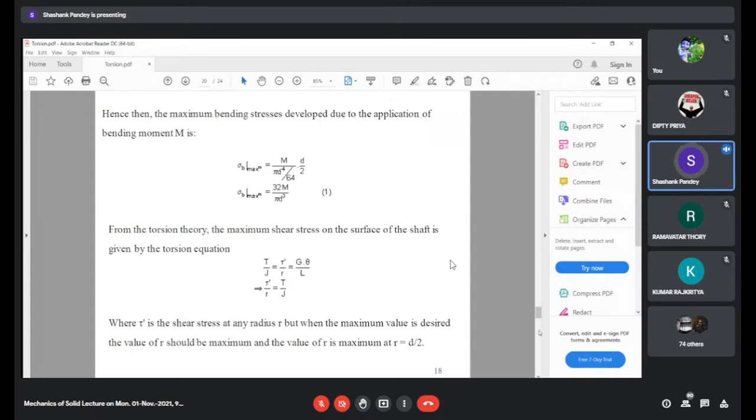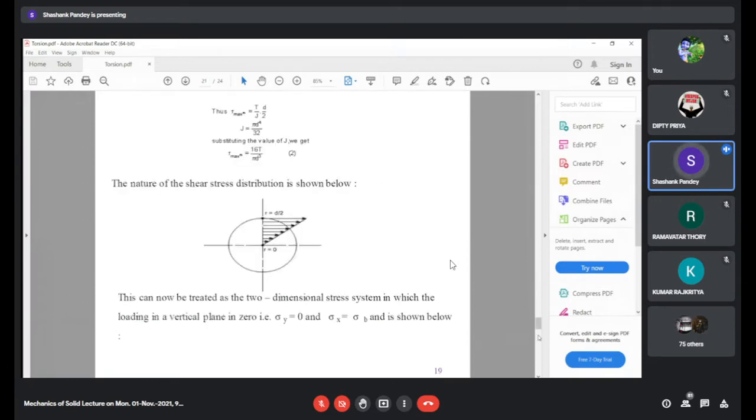Based on this, we can see that the variation of shear stress is maximum at d by 2, and it is 0 where r is equal to 0. The maximum shear stress, on substituting the value of polar moment of inertia and r equal to d by 2, we get in equation number 2, that is 16T upon pi d cube. So here we see that at r equal to 0, shear stress is 0, and it is maximum at d by 2.